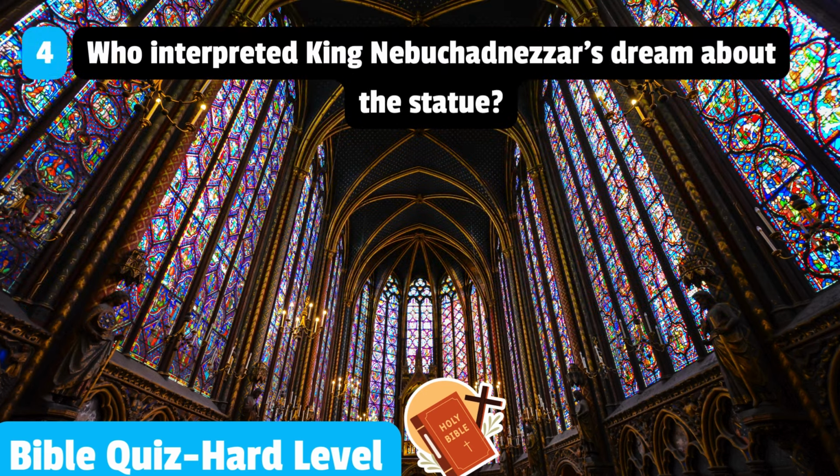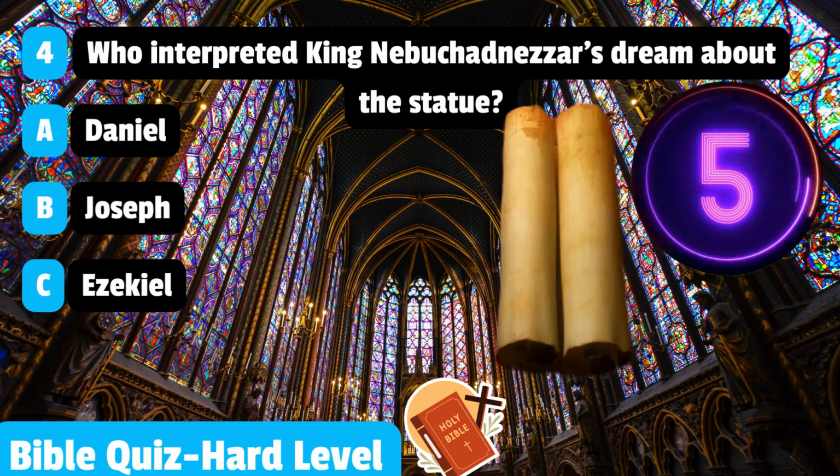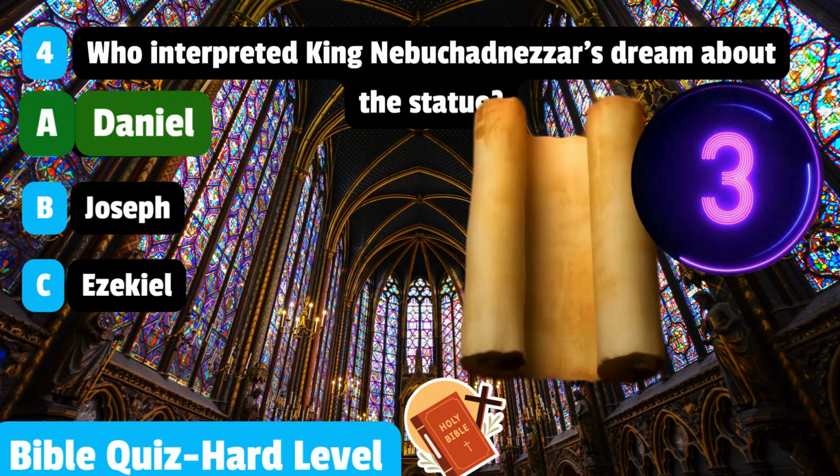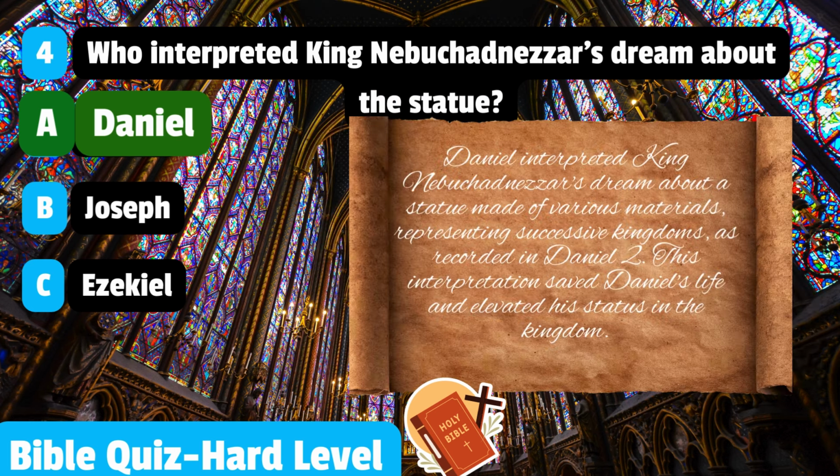4. Who interpreted King Nebuchadnezzar's dream about the statue? Daniel, Joseph, Ezekiel. Daniel interpreted King Nebuchadnezzar's dream about a statue made of various materials, representing successive kingdoms, as recorded in Daniel 2. This interpretation saved Daniel's life and elevated his status in the kingdom.